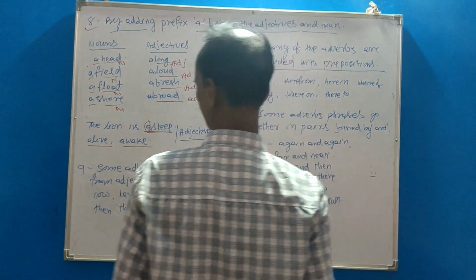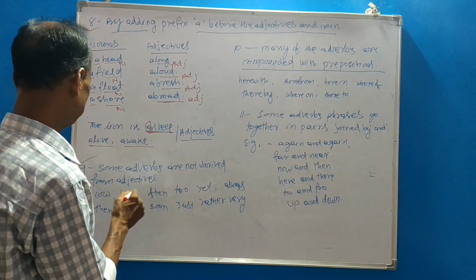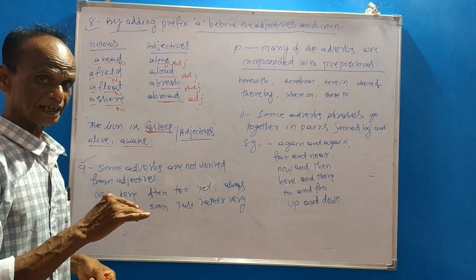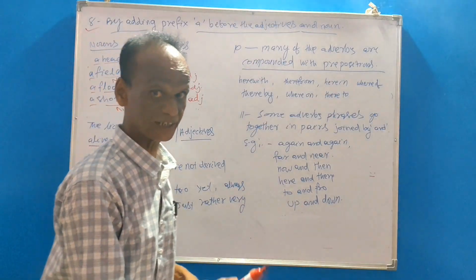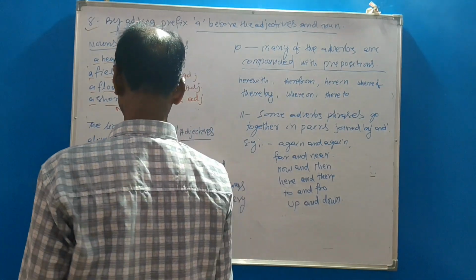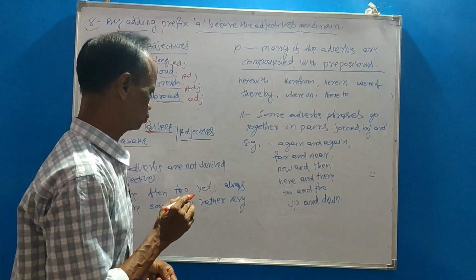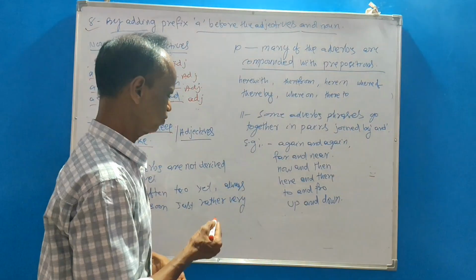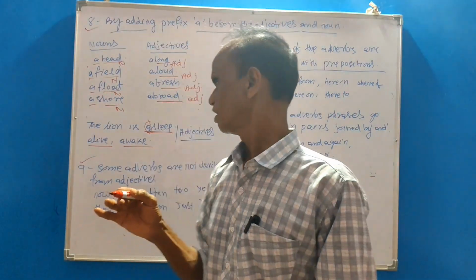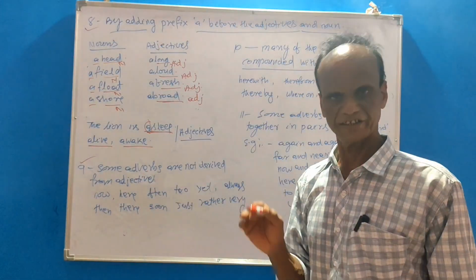Next, point 9. Some adverbs are not derived from adjectives. They are independent words. For example: now, then, here, there, often, soon, too, just, yet, rather, always, very. These are independent words that are not derived from adjectives.